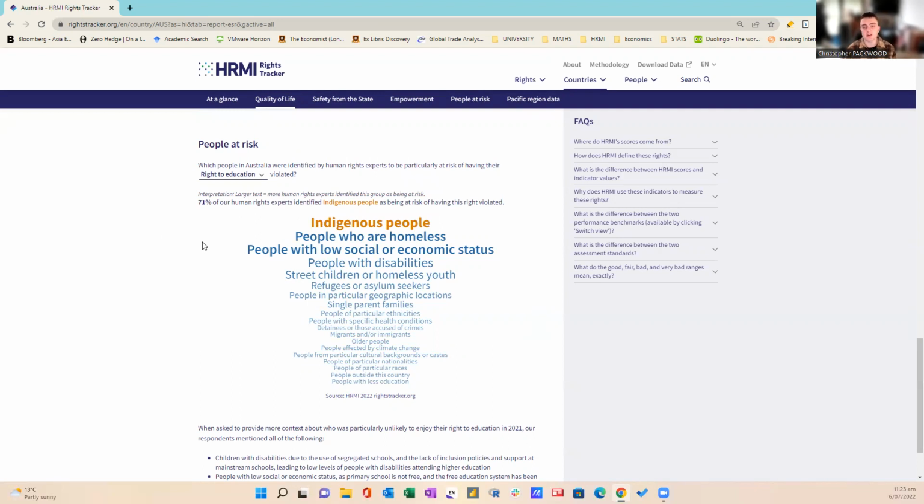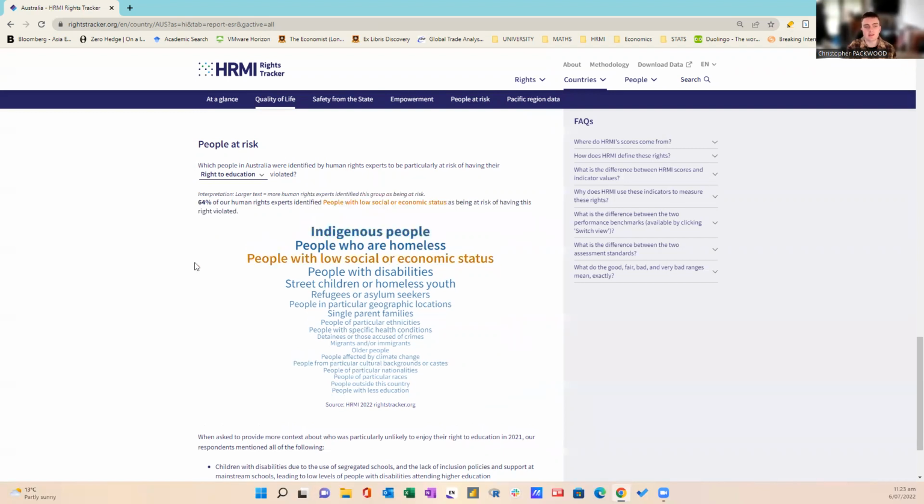as being at risk of having this right violated. So of all the survey respondents for the economic and social rights sections of our survey, 71% of them have identified that Indigenous people are at risk of having this right violated. And then if we go to people with low socioeconomic status, 64% of our human rights experts identified people with low socioeconomic status as being at risk of having this right violated.